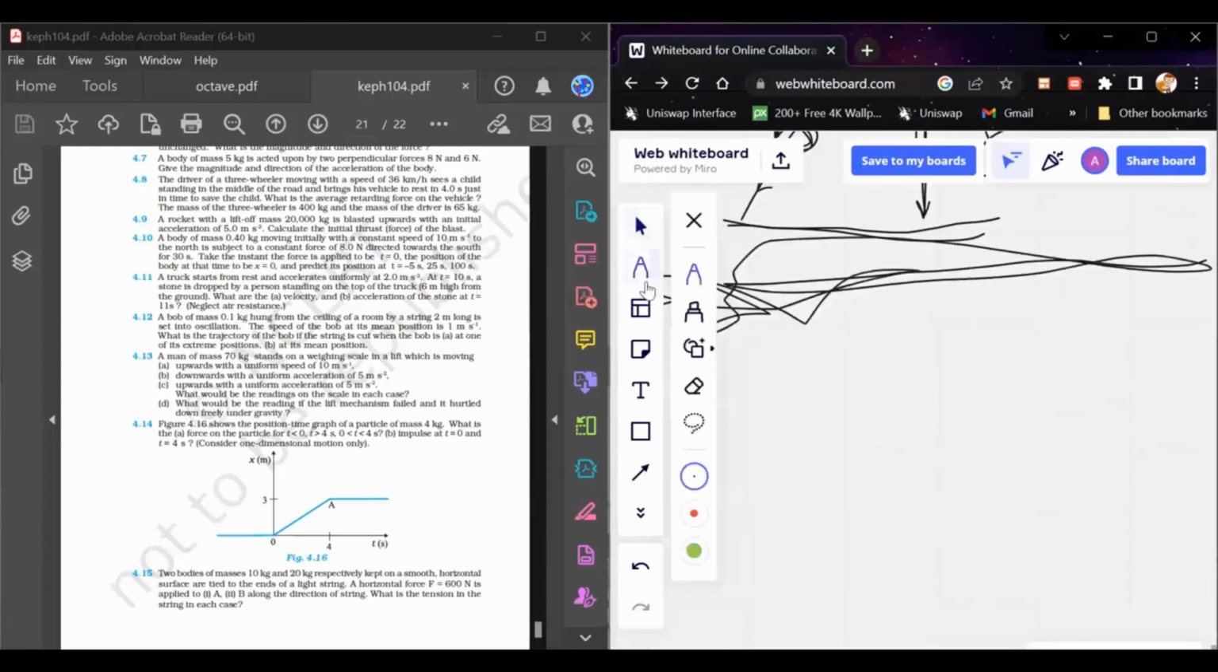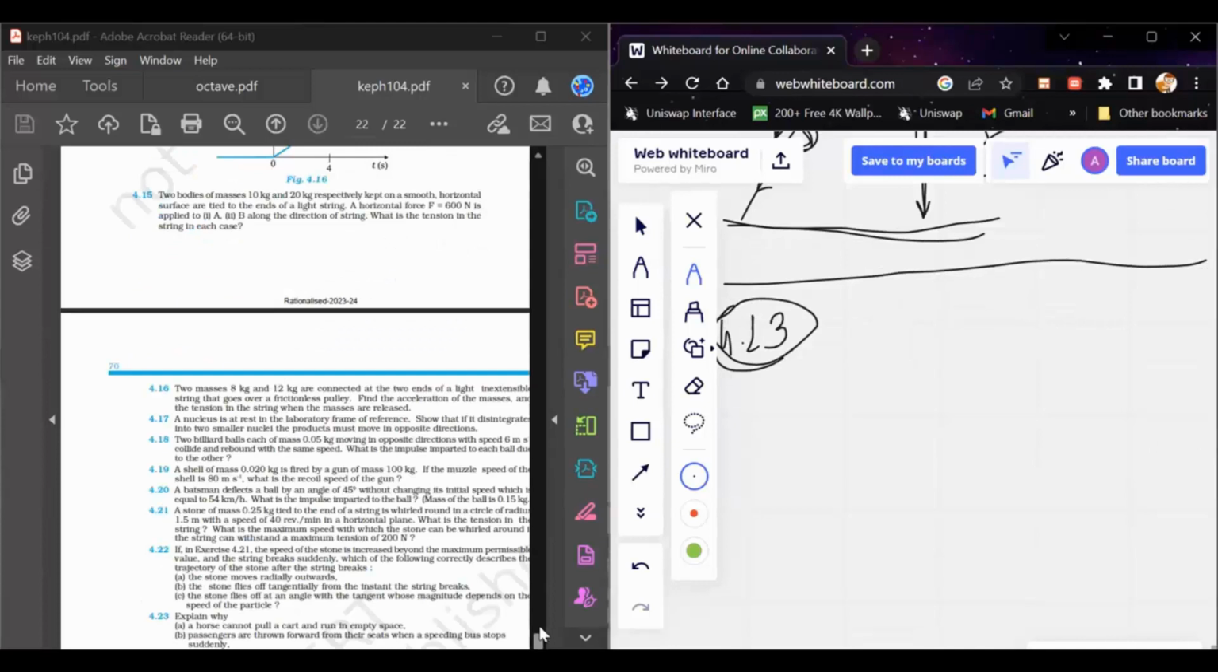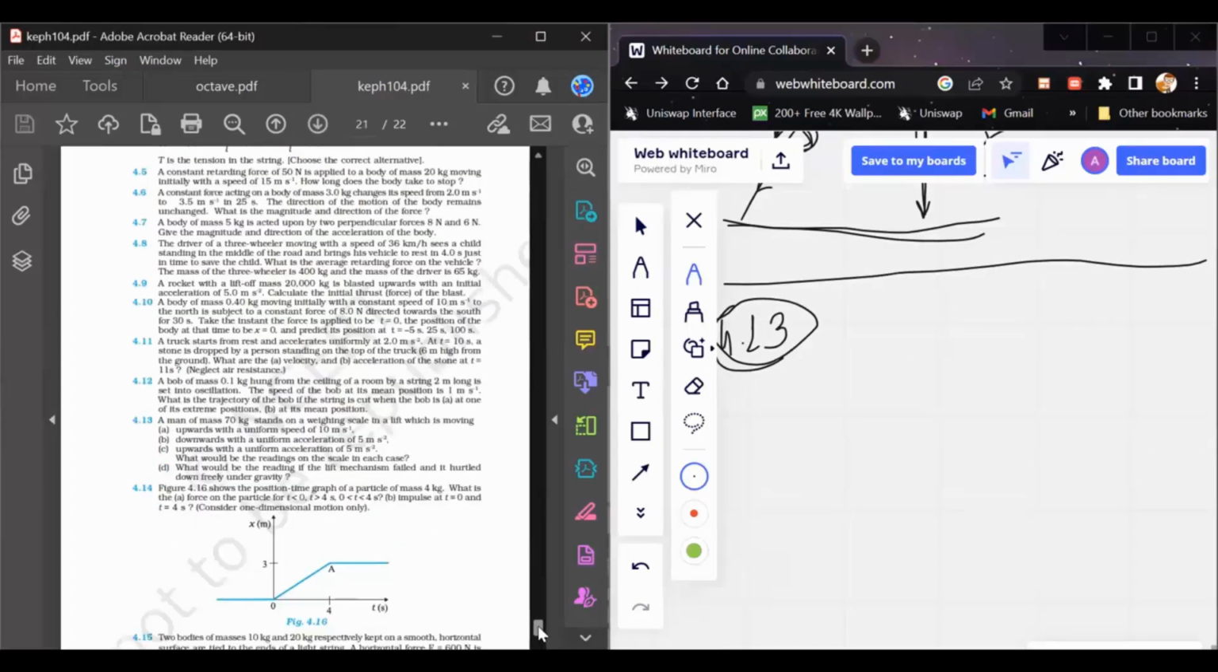So if we move to the next question, this question states that a man of mass 70 kg stands on a weighing scale in a lift which is moving upward with a uniform speed of 10 meter per second, downward and upward. We just have to tell about the reading of the machine in these different cases.